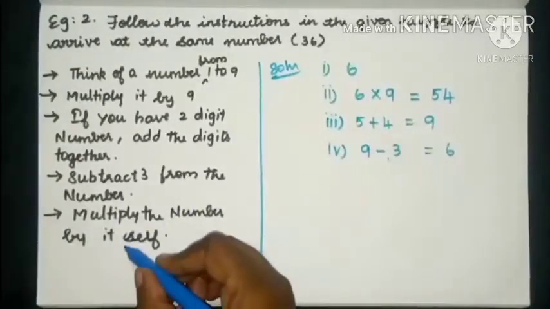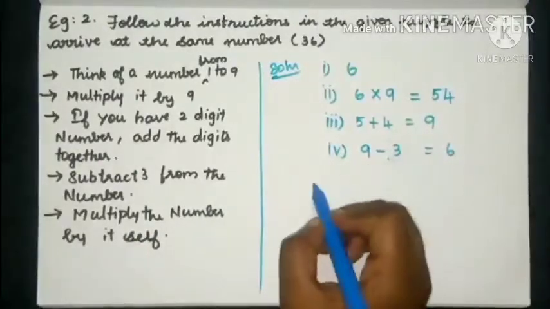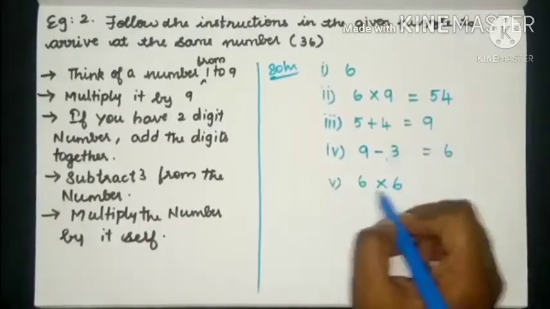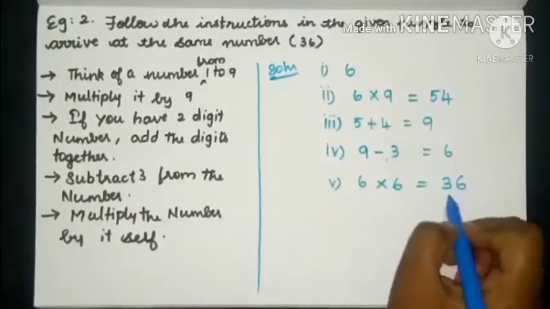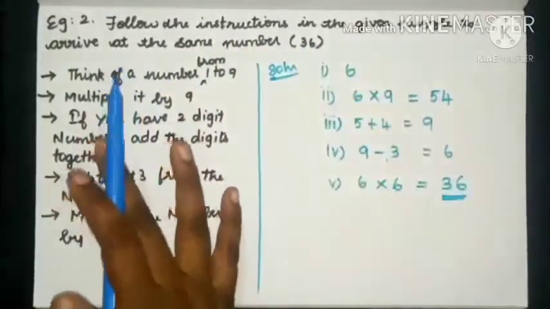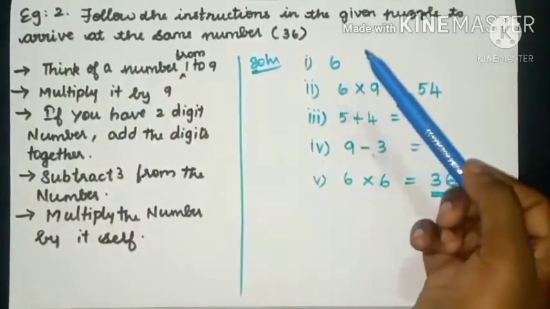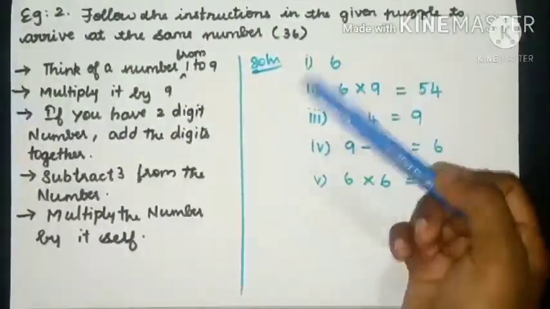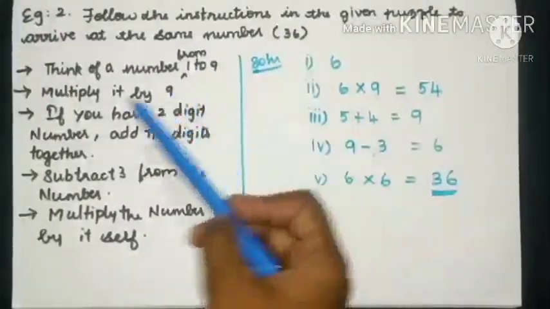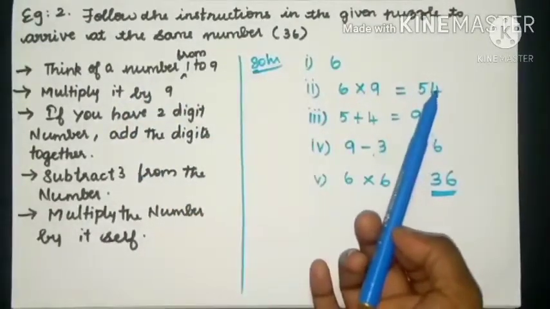And the last instruction is multiply the number by itself. Here we got the answer as 6. We have to multiply the number by itself. 6 sixes are 36. And finally we got the answer 36. Students, listen carefully. First you have to think of a number from 1 to 9. We take the number as 6. Students, it's your choice. You can choose any number from 1 to 9. And then you have to multiply the number by 9. You will get the answer as 54.